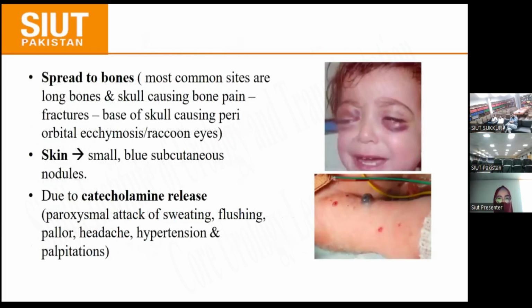It may spread to bones and cause bone pain and fracture. Most common sites of bone involvement are the long bones and the bones of the skull. When it involves the base of the skull, it may cause orbital ecchymosis or raccoon eyes. In skin, it may present as small blue subcutaneous nodules. And it also causes paroxysmal attacks of sweating, flushing, pallor, headache, hypertension, and palpitation as a result of catecholamine release.